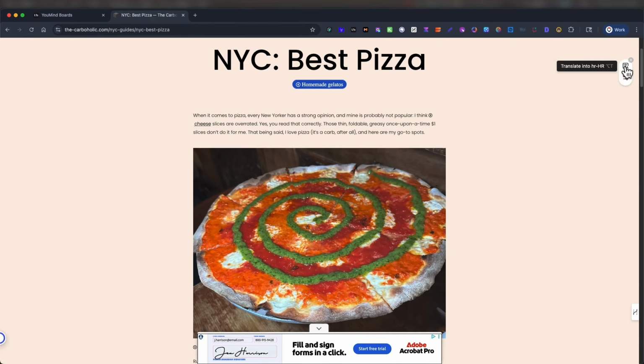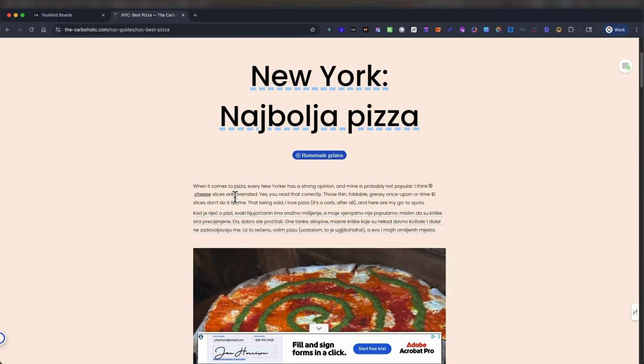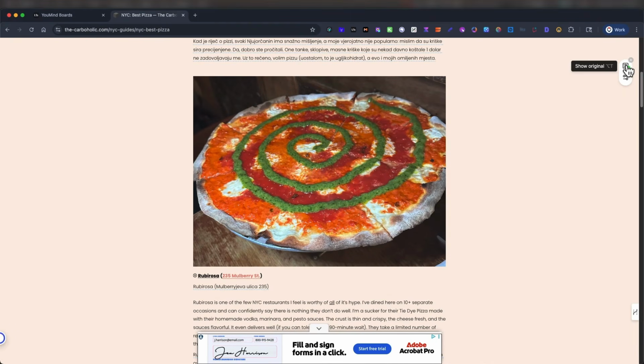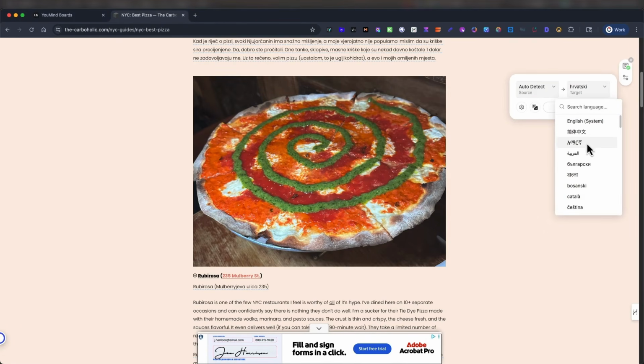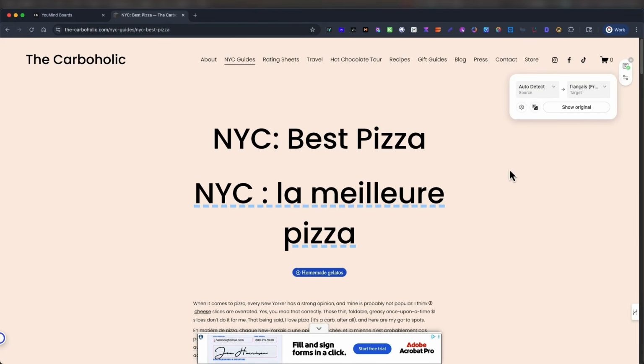Then there's also this little guy, which I really like. Translate, and it translated to Croatian. It gives you the English that's there, and now I have it in another language. So anytime, just click that, and it'll go into another language. And if you want to change to another language, you want it to translate to Dutch, Spanish, French, any of these, go ahead, and it'll do that. Look at that, huh?